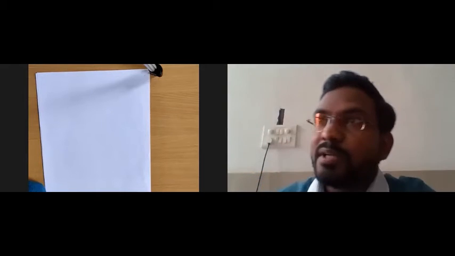Okay, good morning everyone. Today we are going to continue with the entropy part. We are going to see one numerical, and after that we are going to begin with the unit number 5, that is availability. So let's go through the last numerical.